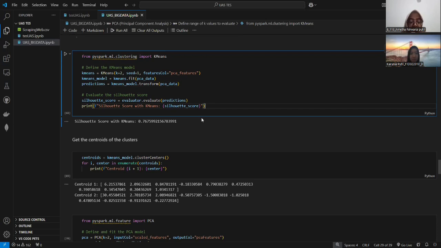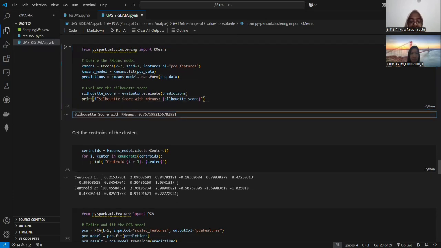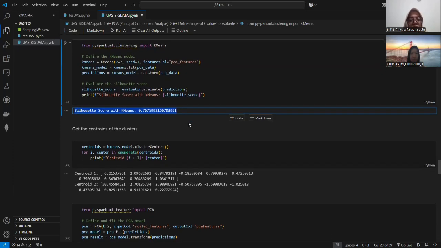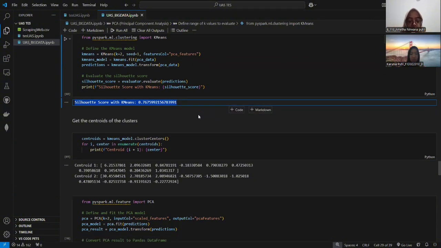The silhouette score is 0.777, which means the data is grouped into clear and good clusters. A higher score, close to 1, means better grouping, and the score shows the clusters are well separated.